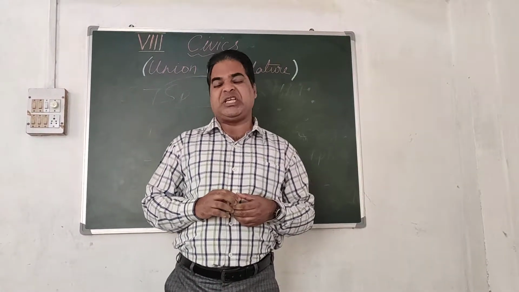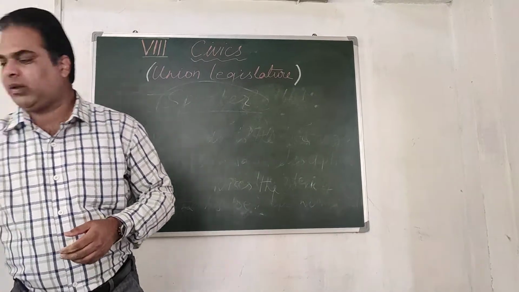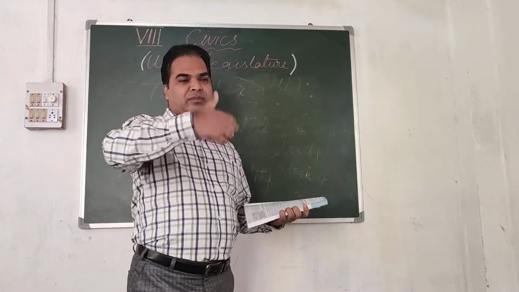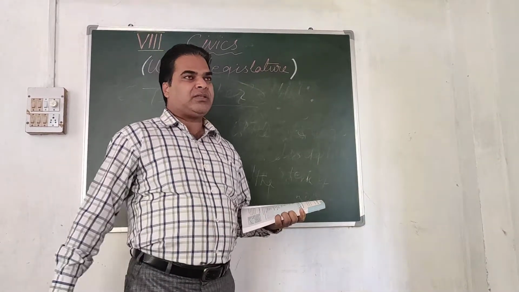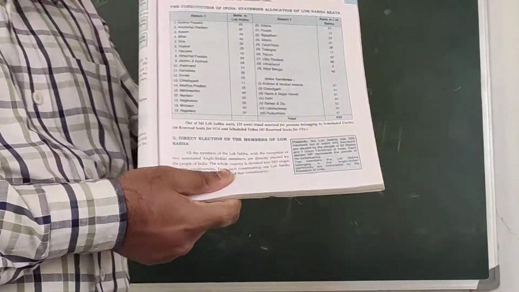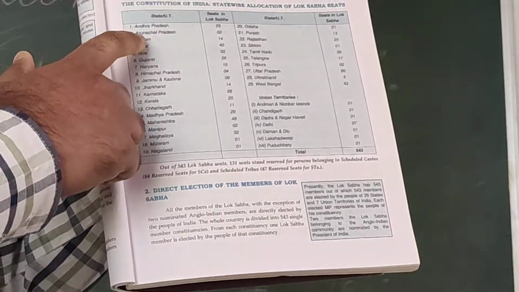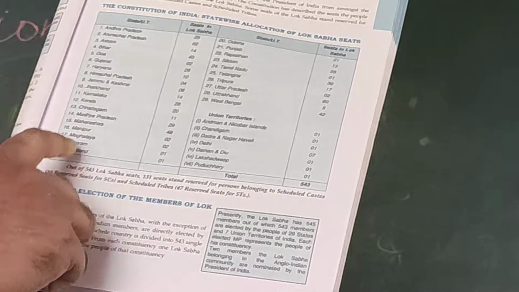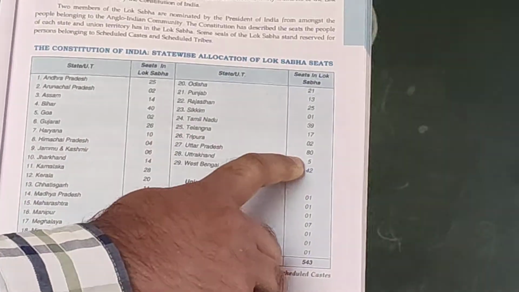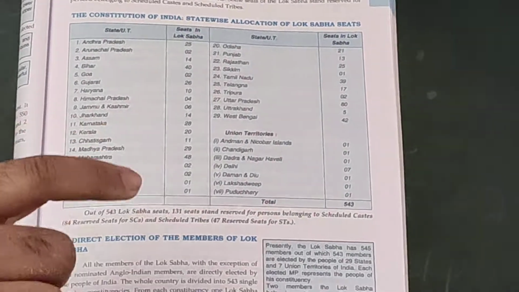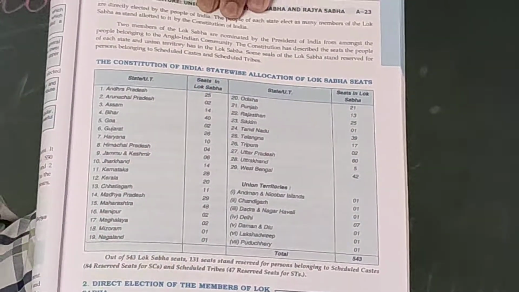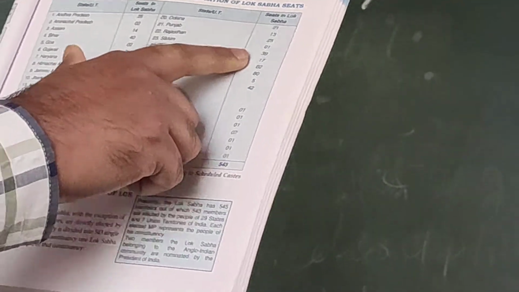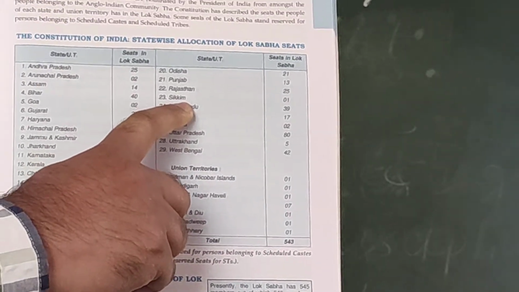Before we end this session, I would like to show you one more thing. I told you the members of Lok Sabha are elected from the states, 530 members. So here you can see this. Andhra Pradesh 25, Arunachal Pradesh 2, Bihar I think 40, and Uttar Pradesh you see 80 members. Why are there so many differences? Some states have the highest number of members, some very low. Here 2 is given for Arunachal Pradesh, and let me see, Sikkim. From Sikkim, only one member is elected.